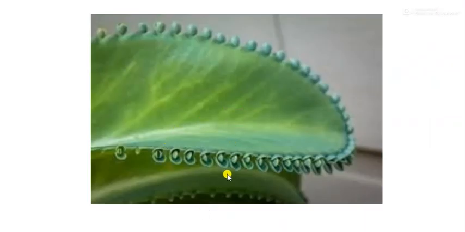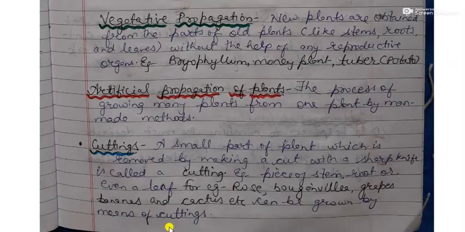Students, this is the leaf of bryophyllum and it has several small buds over the surface of the leaf. When this bud falls on the soil, it will grow as a new plant. This method of propagation is known as the vegetative propagation method. So for the cutting process, we can use a piece of stem, root or even a leaf.